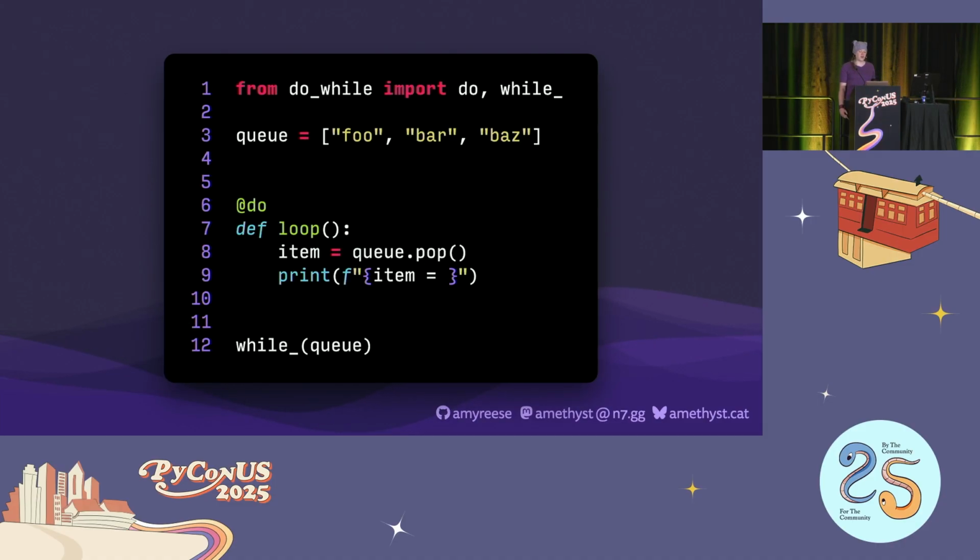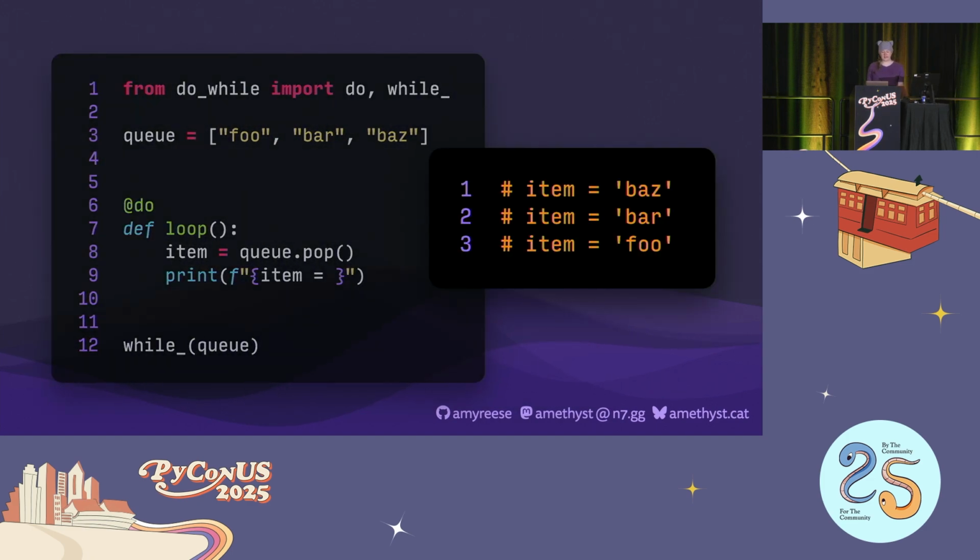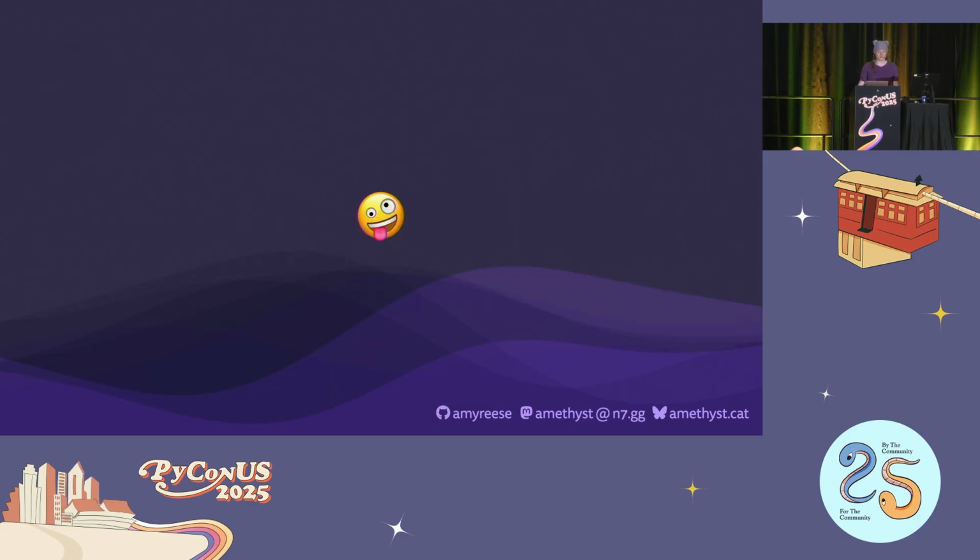Now the release version also supports collections or other truthy objects as predicate, running the loop until those objects become falsy. This lets us clean up some uses of global or non-local, and we can get by without a lambda for the predicate. I think this is about as nice of a do-while loop as we can get, without modifying the Python runtime itself, of course. And again, we can see that the loop is working as we expect, with all of its post-evaluation glory. So, great success.